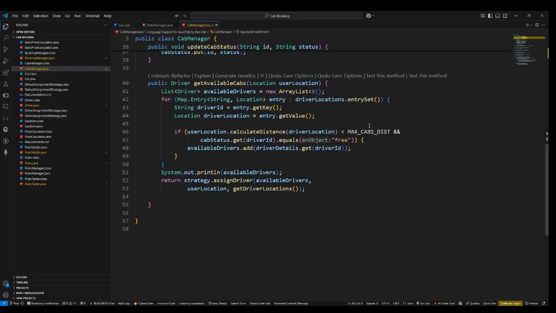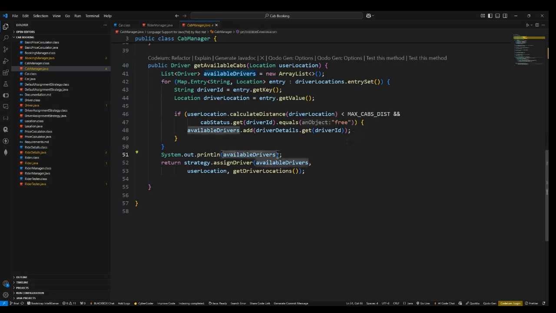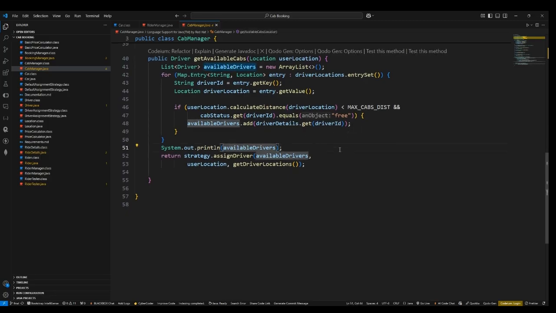The cabs are in the free state. If they are in a riding state or some other state, they are not free and cannot be assigned to a rider. So get available cabs is used to fetch all those drivers who are free and closer to the rider, within a 10-kilometer radius. I'm just printing the available drivers so that you can see. My friend will explain how the output will come and all such things.